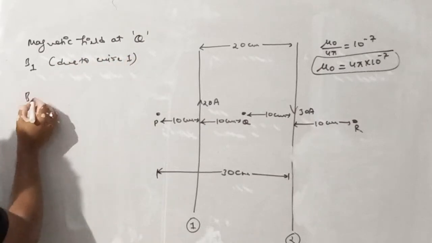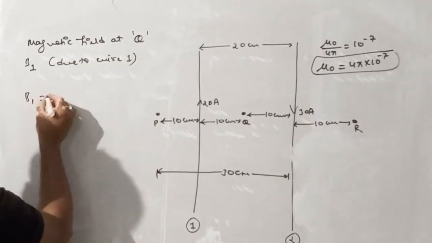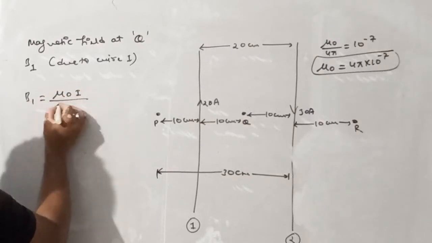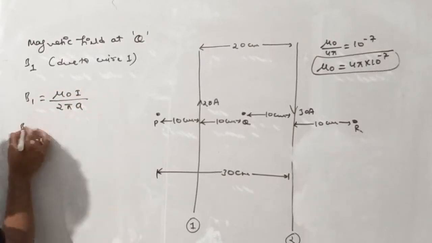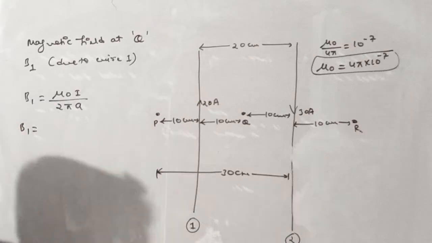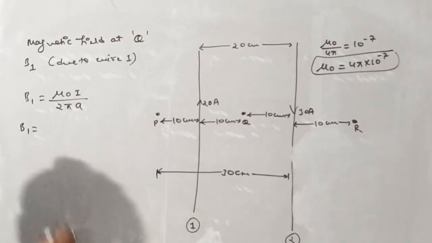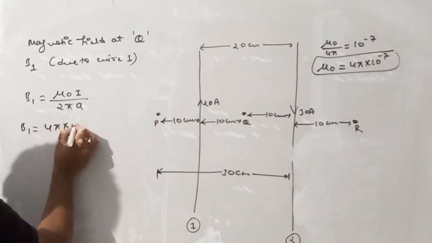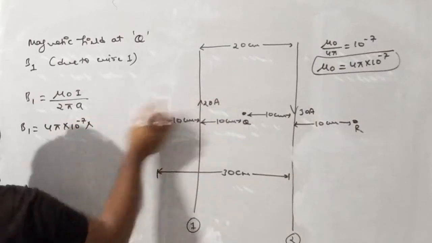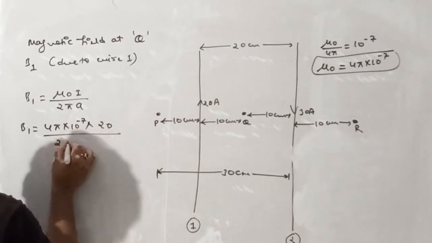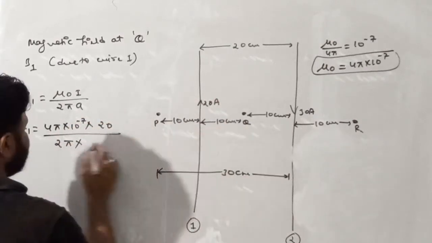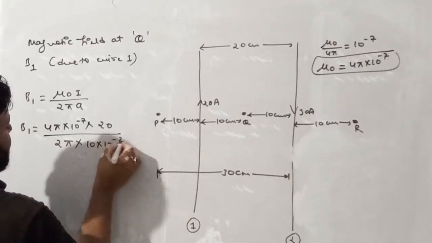So B1 can be written as mu naught I by 2 pi A. So B1 can be written as, instead of mu naught we can write 4 pi into 10 raised power minus 7 multiplied by current 20 divided by 2 pi into A, the distance, which is 10 into 10 raised power minus 2.